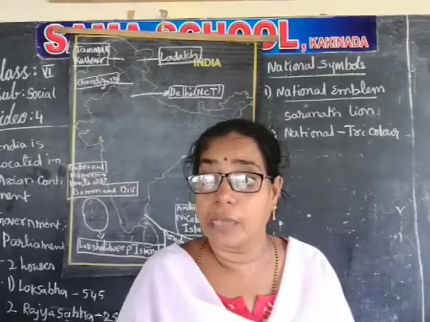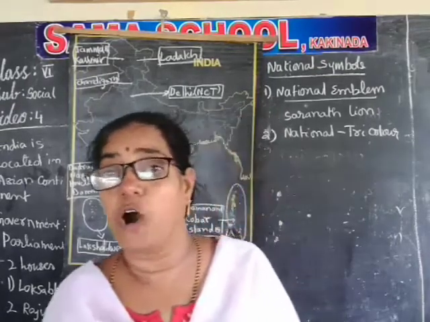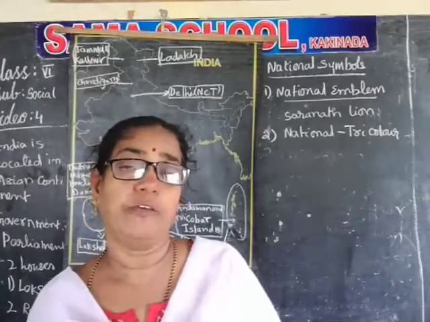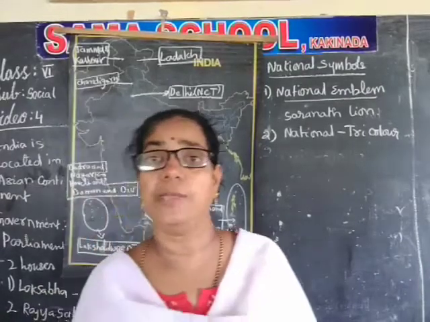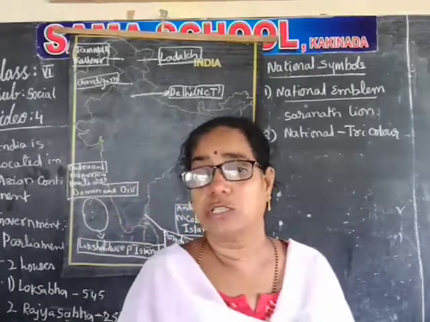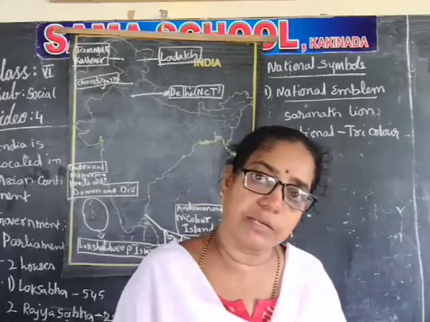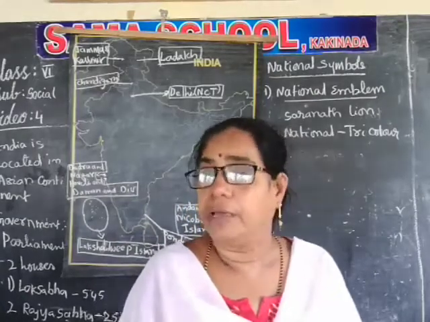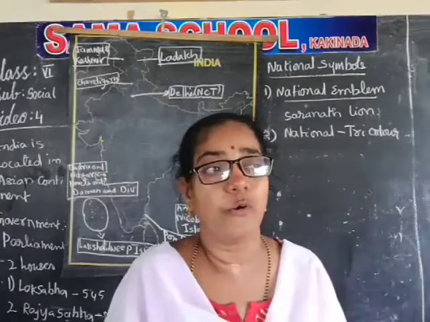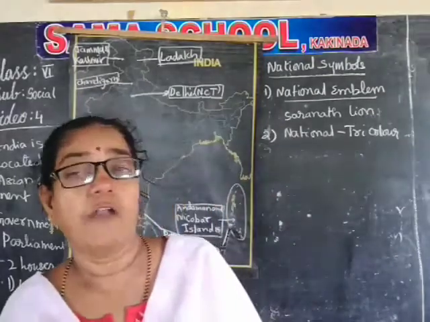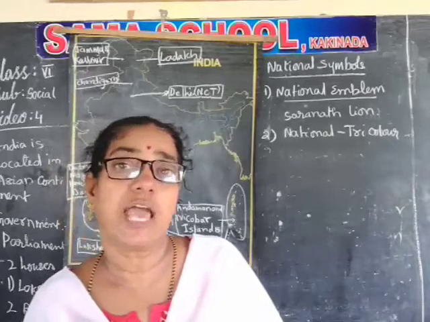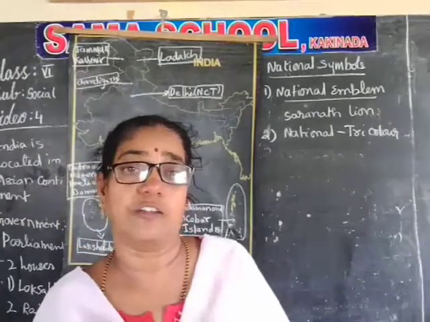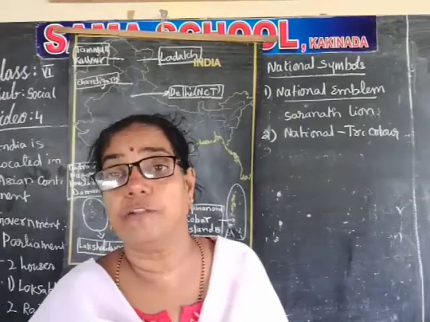See, Ashoka sacrificed the wars for the sake of the people. If anyone goes to war, what will happen? The people will die, whether they get victory or defeat, they lose their lives. So he wanted to stop the wars and establish peace. He sacrificed the wars. That is called sacrifice. Why did he stop? For the welfare of the people.